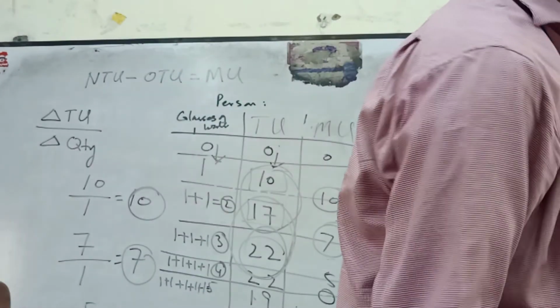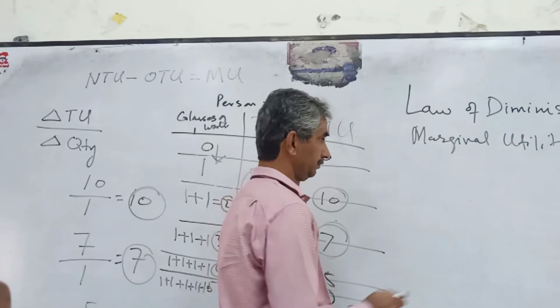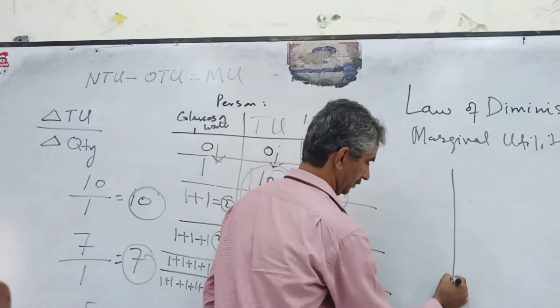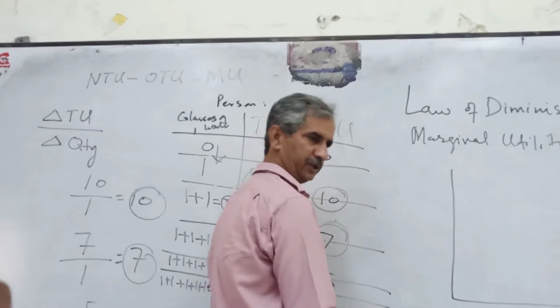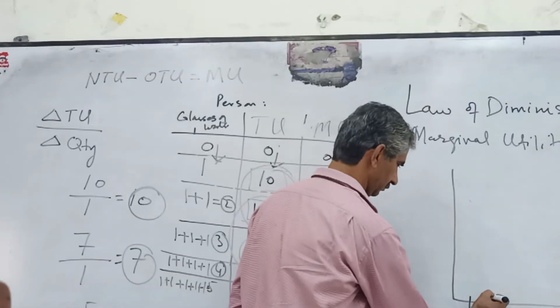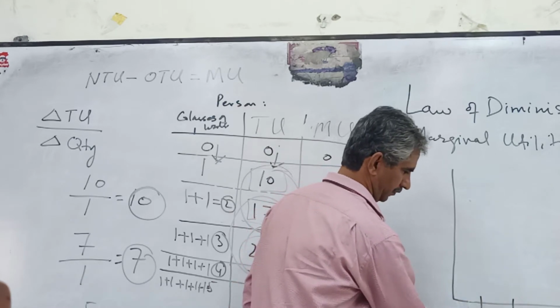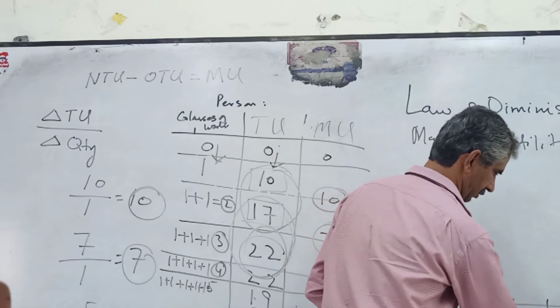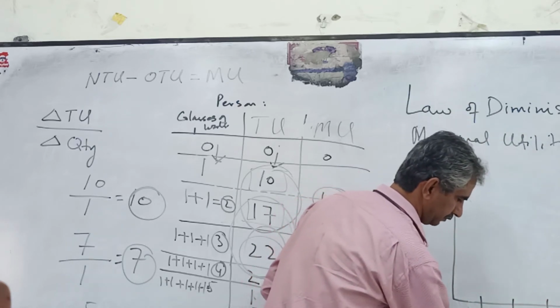We can also use the graph for the explanation purpose. Horizontally we simply write the quantity, glasses of water.